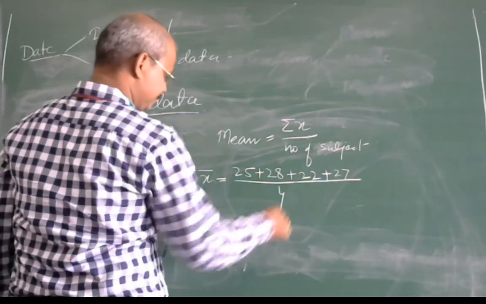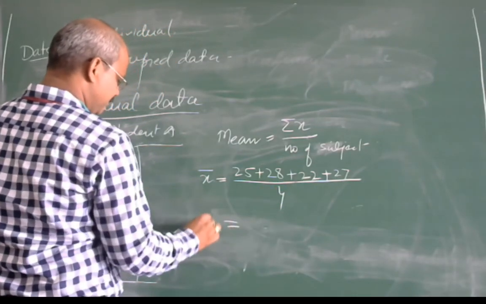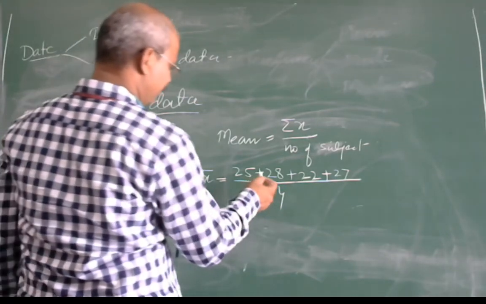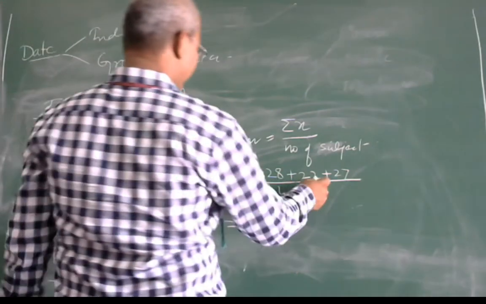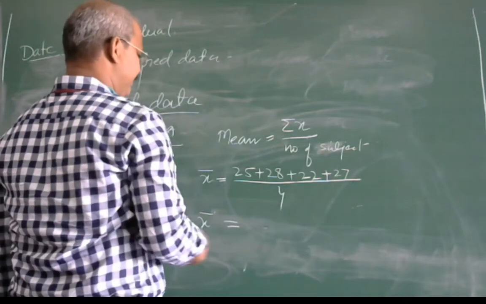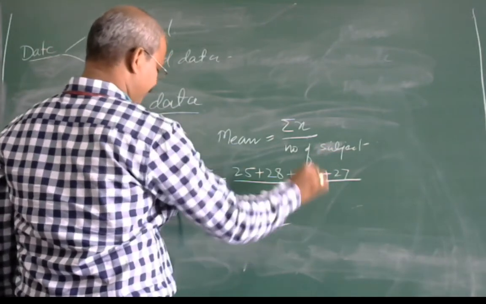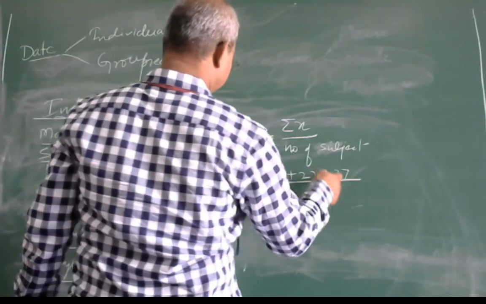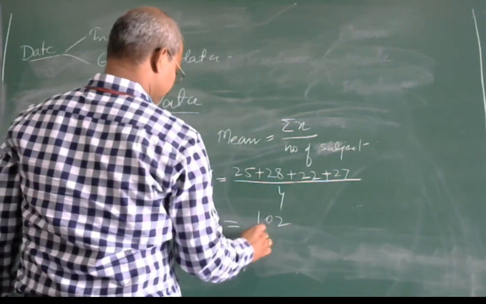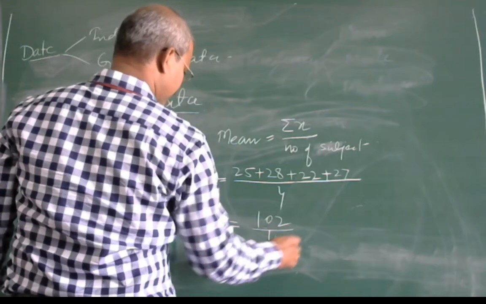It means that x bar can be found out by adding them, which gives 100 upon 4.